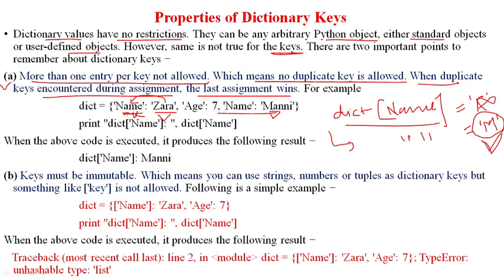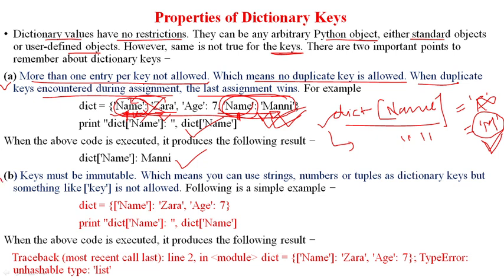Here you can see that we have a dictionary with two keys having the same name, name here and name here also. In this case this is ignored completely and this is considered. Either you do this kind of operation or you do this kind of operation, in both cases the last assignment wins. It means that this will be considered because there is a duplicate key name here and this will be ignored by the compiler. So when you print the name using the printf statement, you will get this in the output.